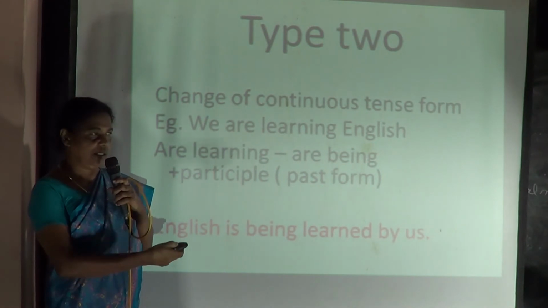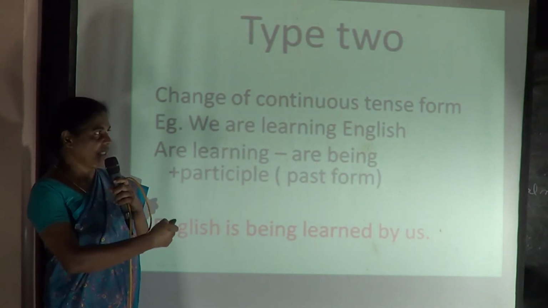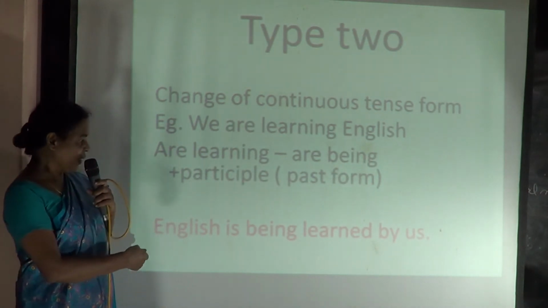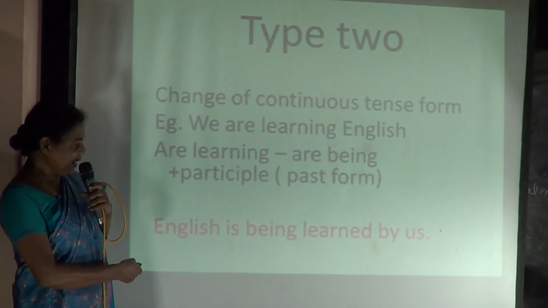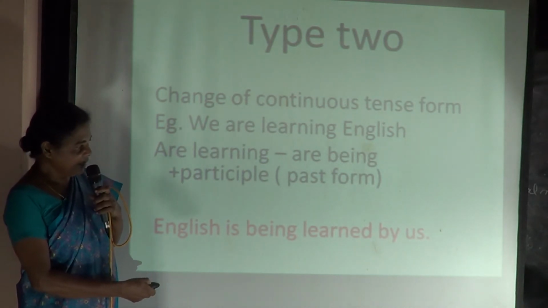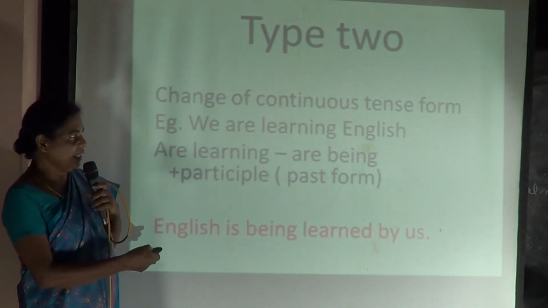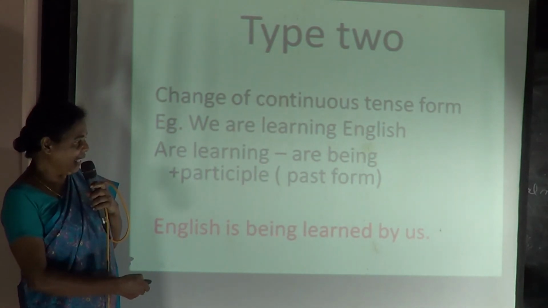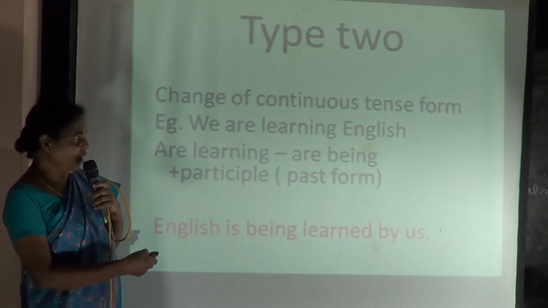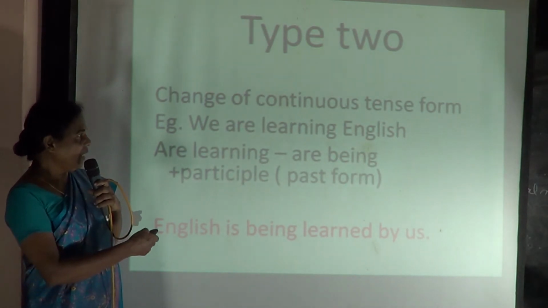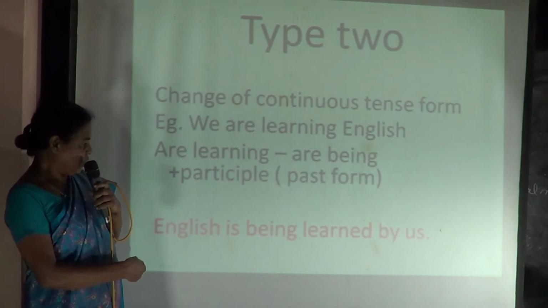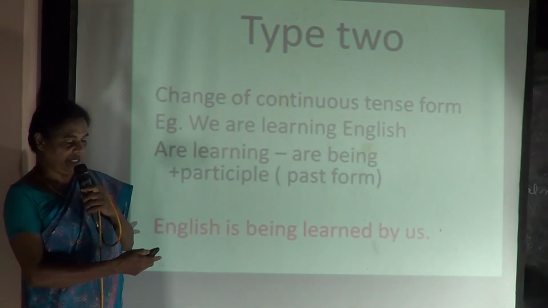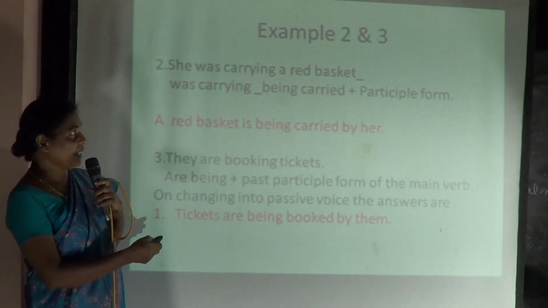So automatically the object will take the place of the subject. So it will change the verb also in the same way. Now you see the answer. The English is being learnt by us. Is it clear? So English we took as object and English is being learnt. So are being, and we are learning. Are you able to follow? So English is being learnt by us. This is how it's supposed to be changed.